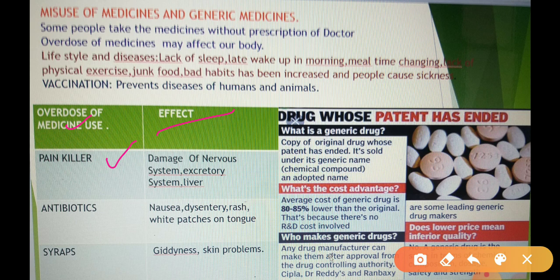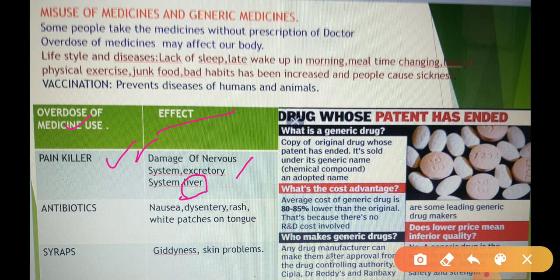And if you use this type of medicine without the prescription of a doctor, these painkiller medicines damage our nervous system. Yes, it can affect the nervous system and the excretory system also, and it also affects the liver. So many diseases come.